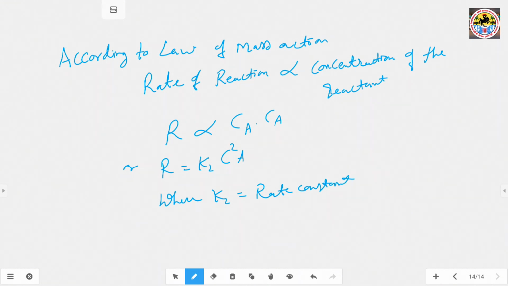In this case, the two reactants are the same.